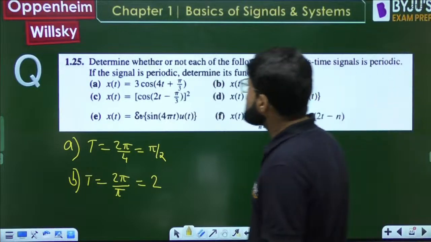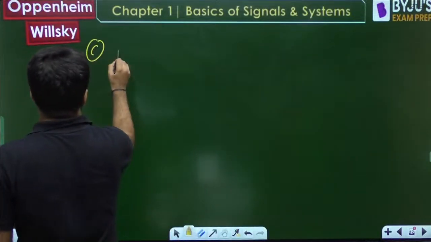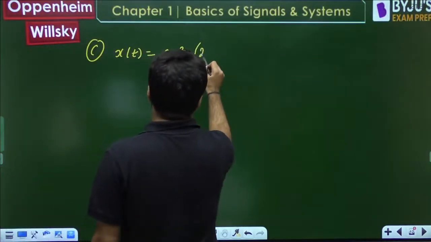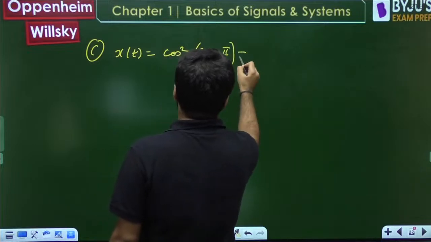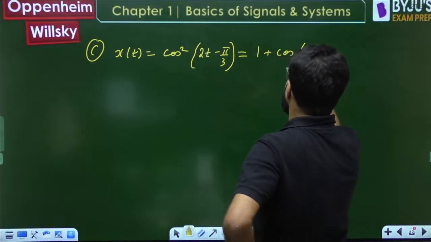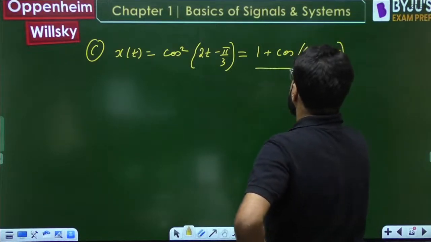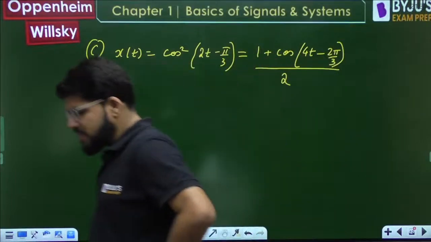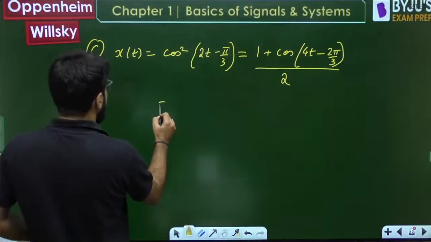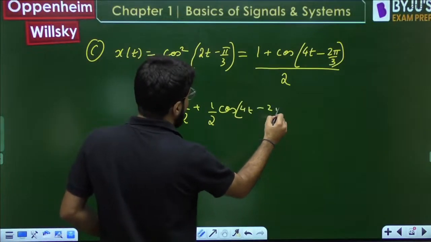Now cos square. Whenever it is cos square, you just apply the identity. Cos square (2t - pi/3). What is cos square theta? It is (1 + cos 2 theta) divided by 2. So (1 + cos(4t - 2 pi/3)) divided by 2. Now separating the DC component, it is 1/2 + 1/2 cos(4t - 2 pi/3).